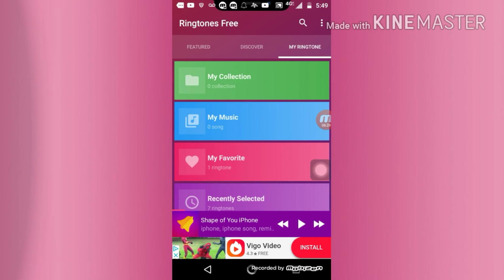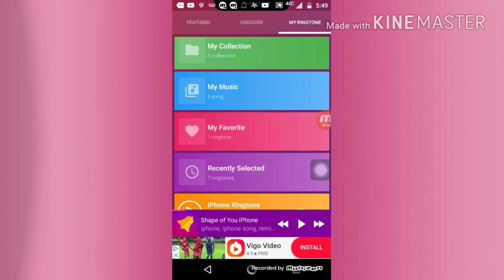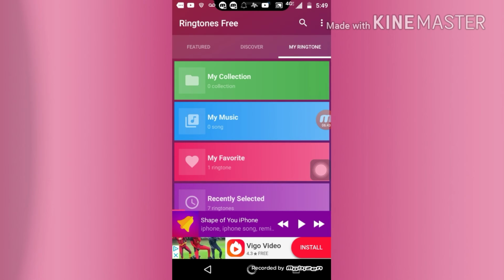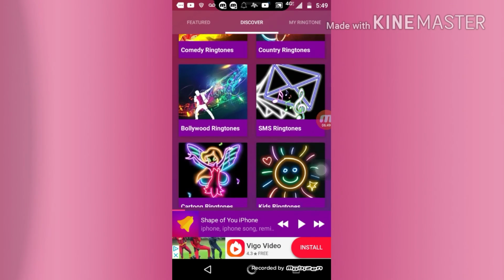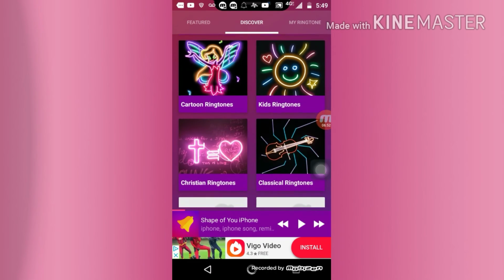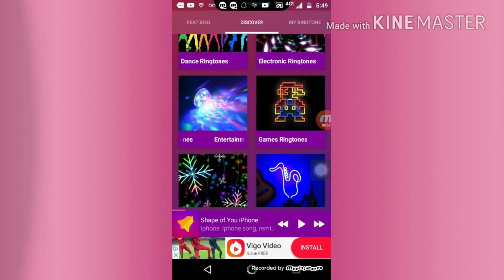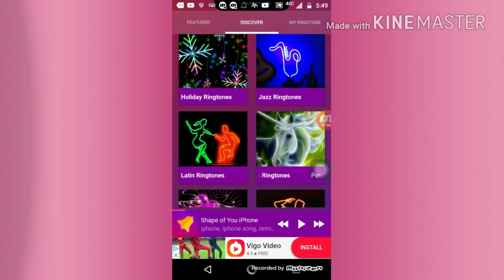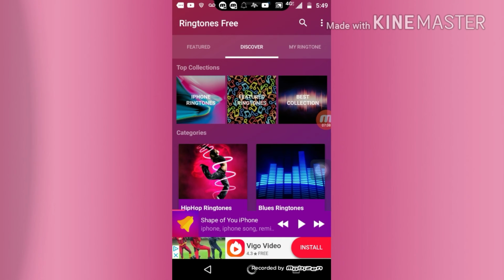They have my collection, my music, my favorites, something selected, and discovery, I don't even know what that is. Oh, a couple more ringtones that you can pick. Not only iPhone, they have cartoon, kids, Christian, classic, dance, electronic, entertainment, games, all types of stuff. They have holiday, jazz, Latin, pets, and animals. They have all that. So that's why I'd rather pick this ringtone app than other ringtone apps, because this one is kind of better, I'd say.